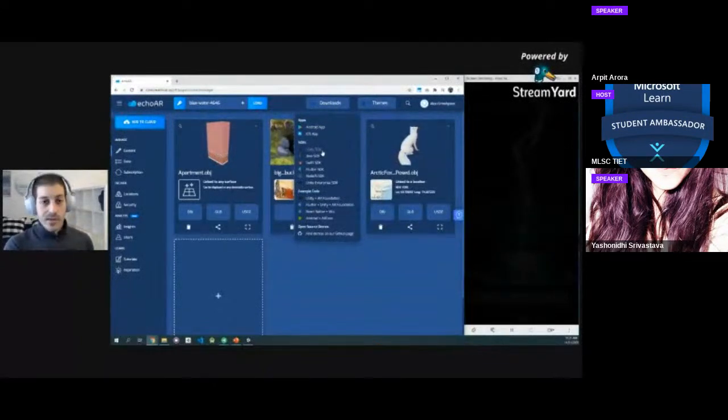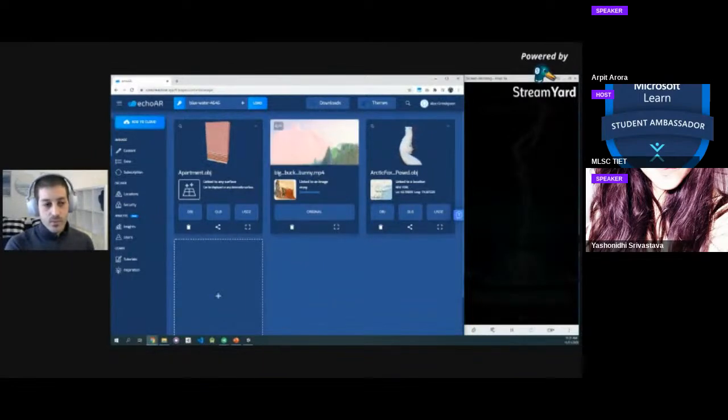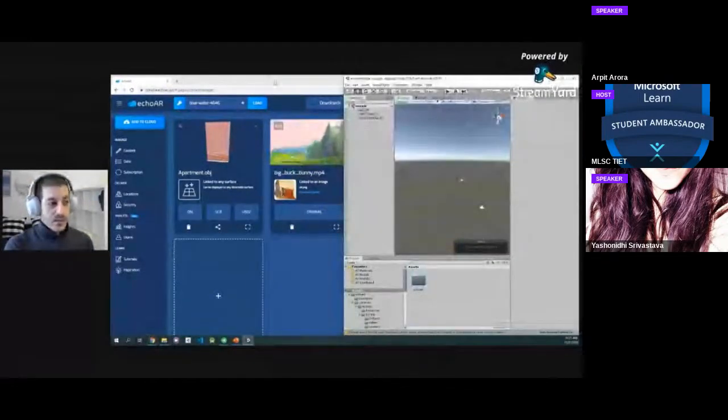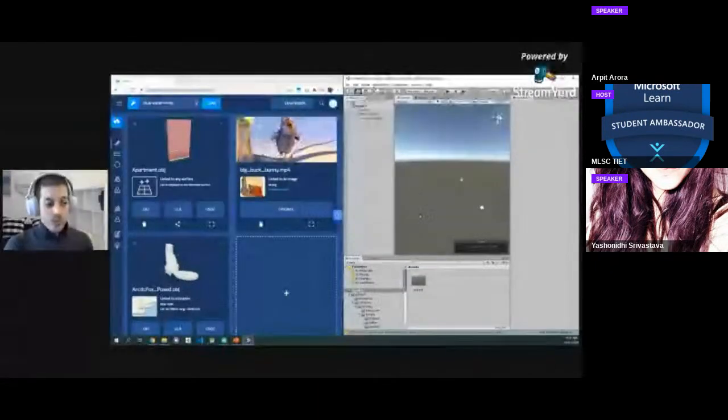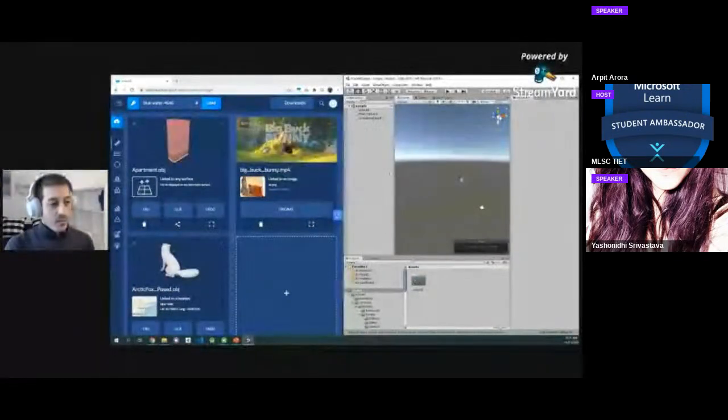So in the downloads menu, as I mentioned, you have our Unity SDK. You just click that, you download our SDK. It's a file. Once you double click that in Unity, it's going to be added to your project. This is Unity. As I mentioned, it's a game engine a lot of developers love to use to build applications. It's super easy to learn, but does require some coding. We have an empty scene right here.